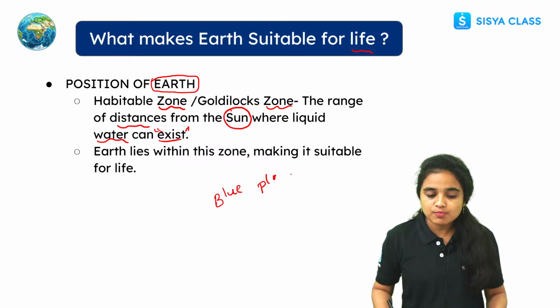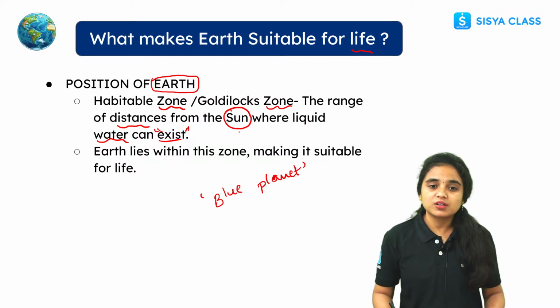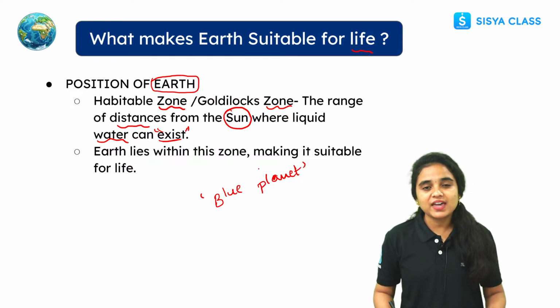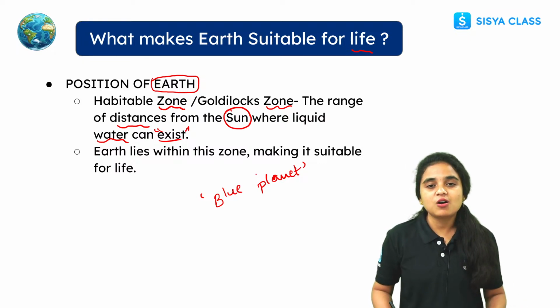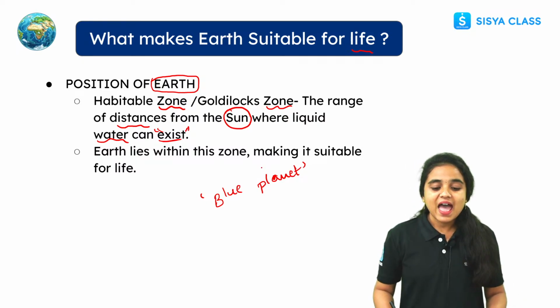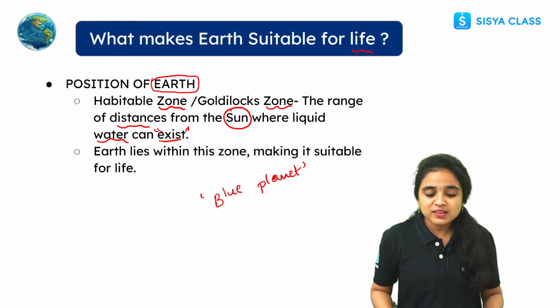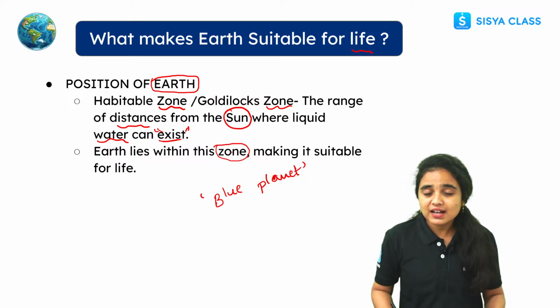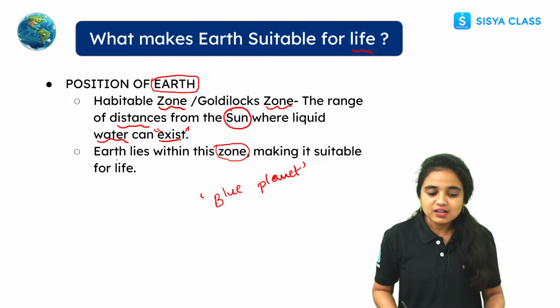Why do we call it the blue planet? Because most of our Earth surface is covered with water. So when we see it from space, our Earth looks completely blue in color. So that is the reason we call our Earth the blue planet. And this is the habitable zone, where water can exist, and Earth lies within this zone, making it suitable for life.